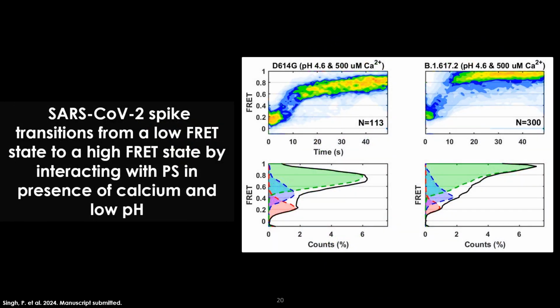Now, if we look at the data, it is very interesting to see that the SARS-CoV-2 spike is transitioning from a low FRET state to a high FRET state at low pH and calcium. This is the first time that we have shown this transition in real time for the D614G spike and the Delta spike.